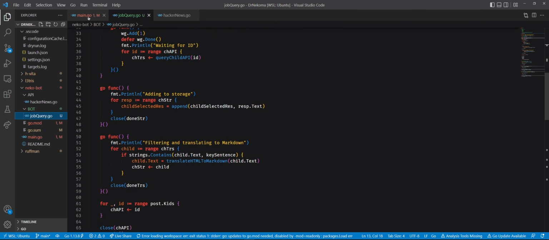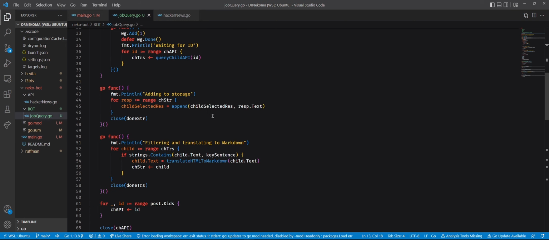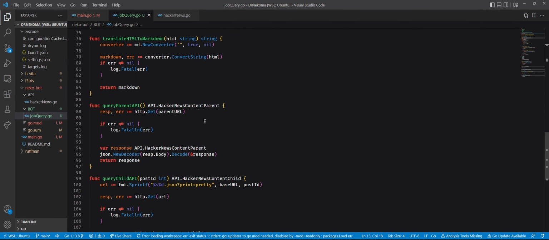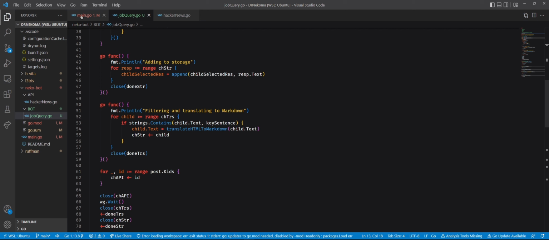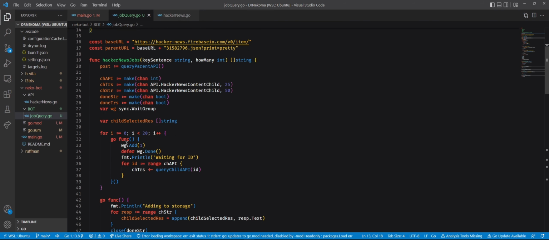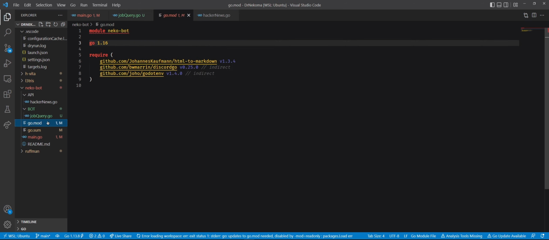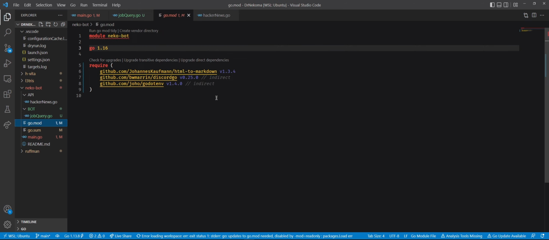and I'm trying to import it to here. But for some reason it's not working, and I don't know why. How to import package function in Go? Undeclared name bot. Hey, do you have some file to administrate the project? I think it's a Go mod. Is that only for dependencies?